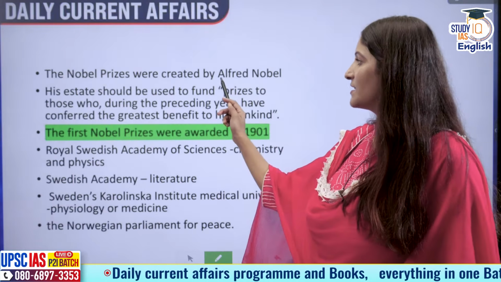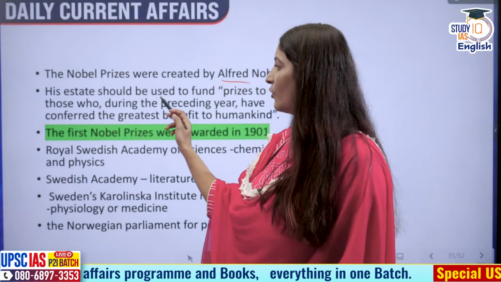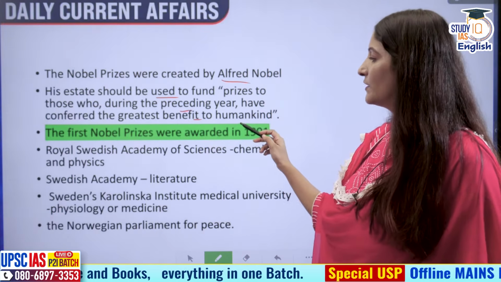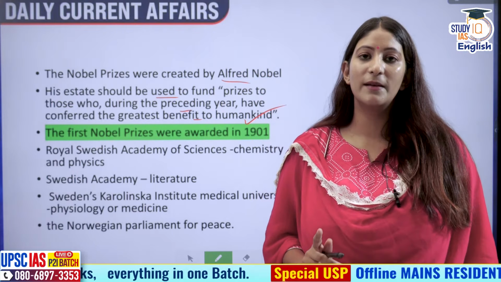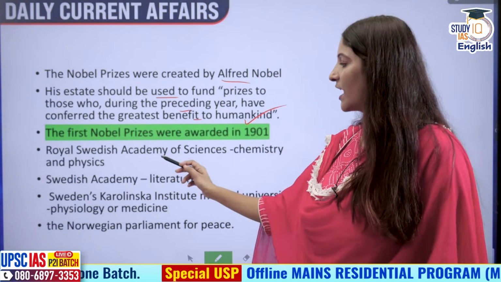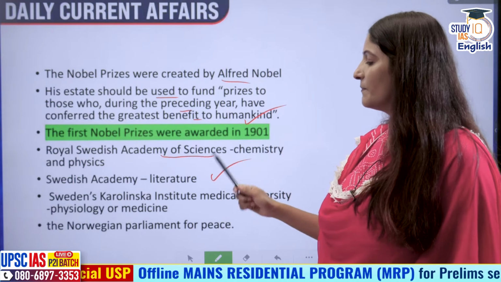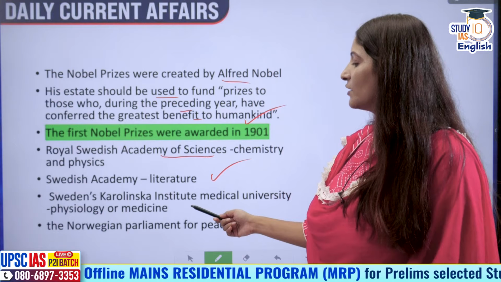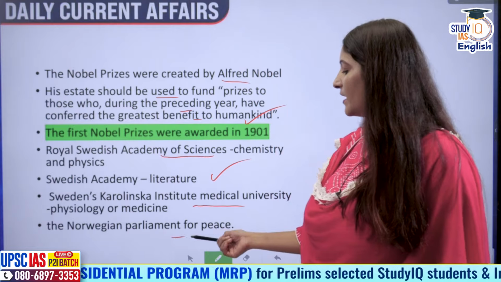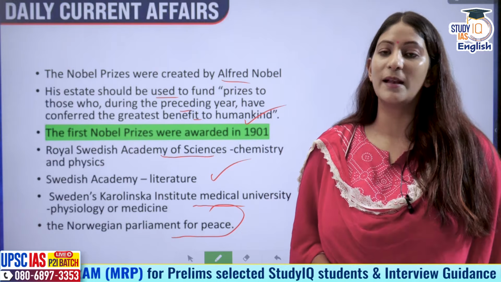Moving on. The Nobel Prizes were created by Alfred Nobel, immensely wealthy. He thought his estate should fund prizes for those who, during the preceding year, have conferred the greatest benefit to humankind. The first Nobel Prize was awarded in 1901, just 5 years after his demise. The Royal Swedish Academy of Sciences was chosen to give the Nobel in physics and chemistry, the Swedish Academy in literature, Sweden's Karolinska Institute for Physiology and Medicine, and the Norwegian Parliament for the Nobel Peace Prize. Even Volodymyr Zelensky is being considered for the Nobel Peace Prize.